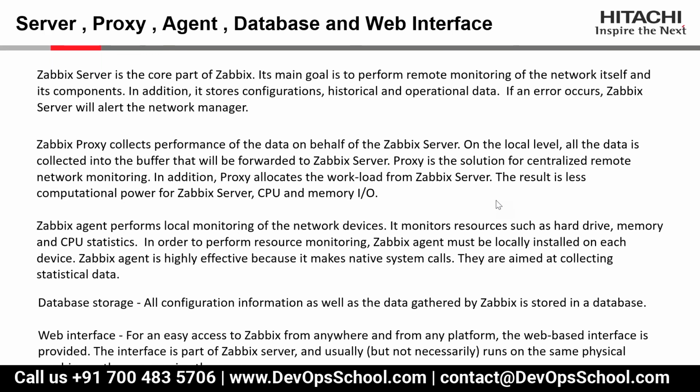So the server communicates to the Zabbix proxy, and the proxy communicates to the server. If there is a connection loss between them and the data is not sent to the server, then I can create local storage on the Zabbix proxy, and for a particular time interval it will store the information. Whenever the connectivity is resolved between proxy and server, it will forward everything to the server.